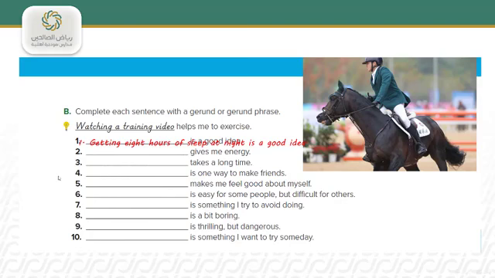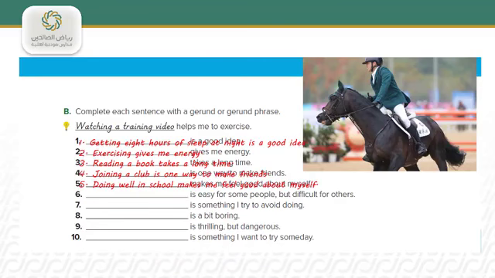Number 3, takes a long time. Reading a book takes a long time. Number 4, is one way to make friends. Joining a club is one way to make friends. Number 5, doing well in school makes me feel good about myself.